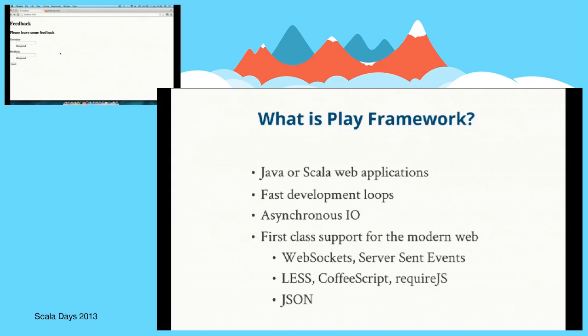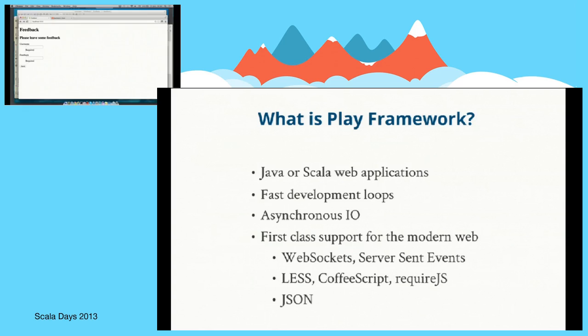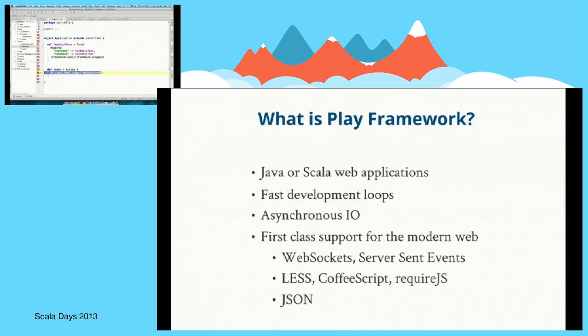Okay, now we want to submit the form. So we're going to write another action. We've got our index action. We're going to write another one called leave feedback. So the difference you can see with this action, we're actually defining that it accepts a request, because we want to get the body out of the request to get the feedback parameters. Of course, our index one can also accept a request. Doesn't need to do anything with it yet, but it will later.